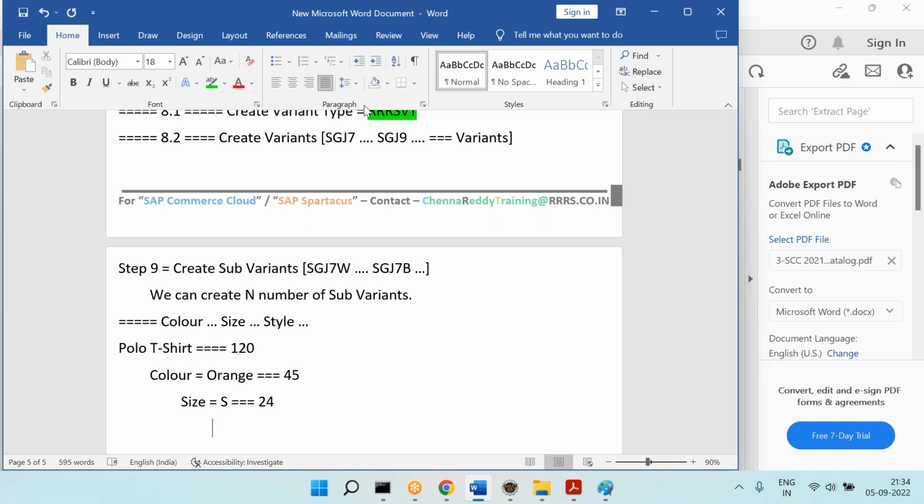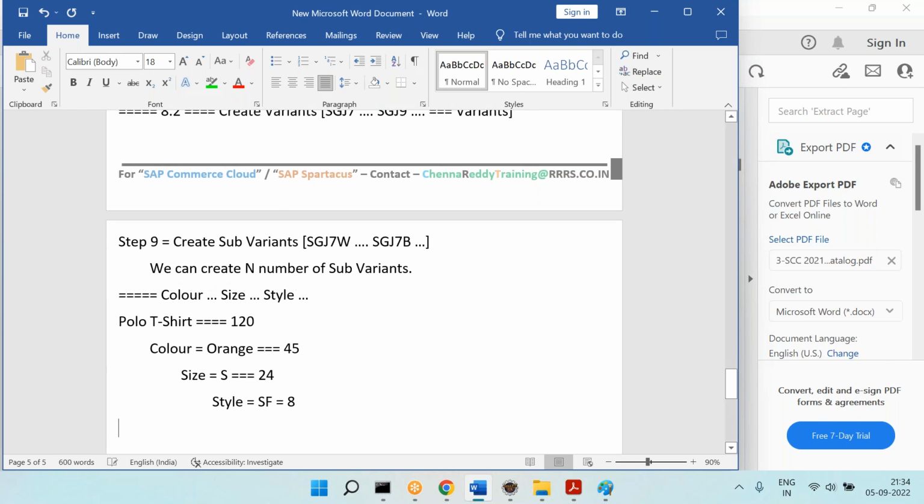Then once they select the size small, which is having 24, then they will ask one more thing, style. What are the different styles we have? Collar, round neck, slim fit, like that, right? So let's say you have selected the slim fit. So with that, let's say 8 items are there.